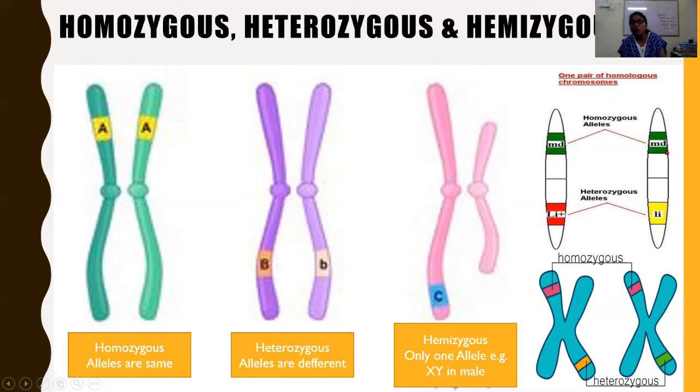Okay, one pair of homologous chromosomes is shown over here. You see the homozygous alleles, here the heterozygous. It is represented in letters. Here homozygous genes are shown in the same color. Heterozygous alleles are shown in different colors. Here it is yellow and green.